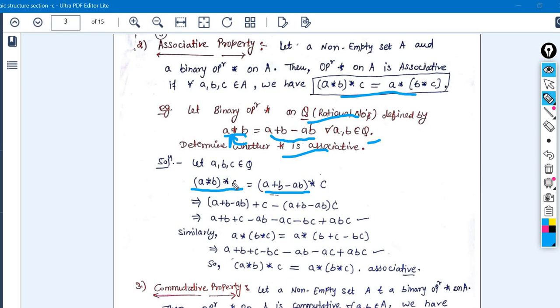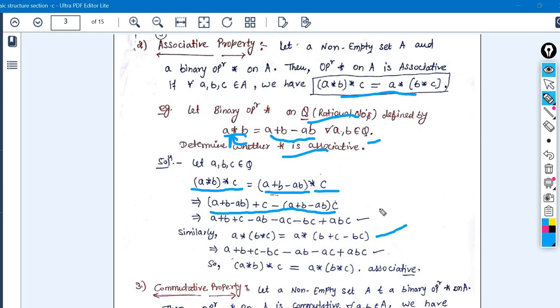Then in the bracket we have c with the operator, so now we consider this complete expression as a and this one as b. Then we apply the definition of this operation that we have already seen.